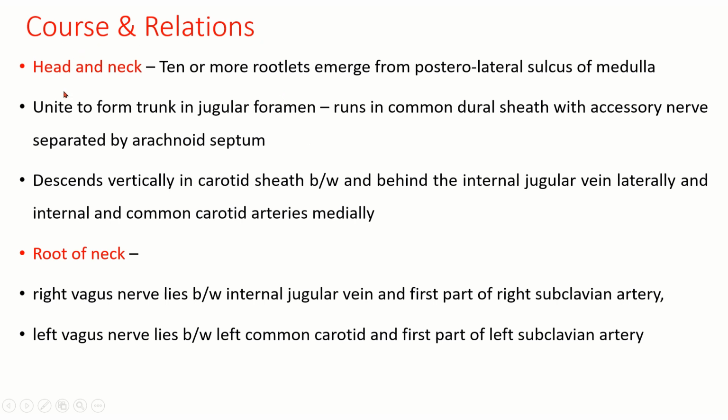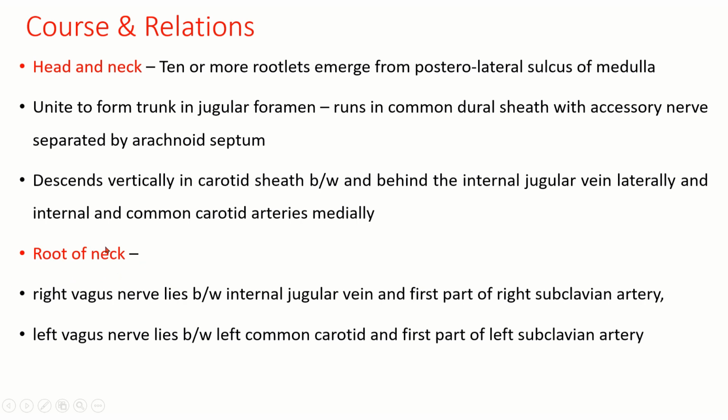Then, course and relations in the head and neck. Starting from its emergence from the brainstem, 10 or more rootlets emerge from the posterolateral sulcus of the medulla and unite to form the trunk in the jugular foramen. It runs in a common dural sheath with the accessory nerve, but they are separated by an arachnoid septum. It descends vertically in the carotid sheath between and behind the internal jugular vein laterally and the internal and common carotid arteries medially. So medially there will be arteries, laterally there will be veins.